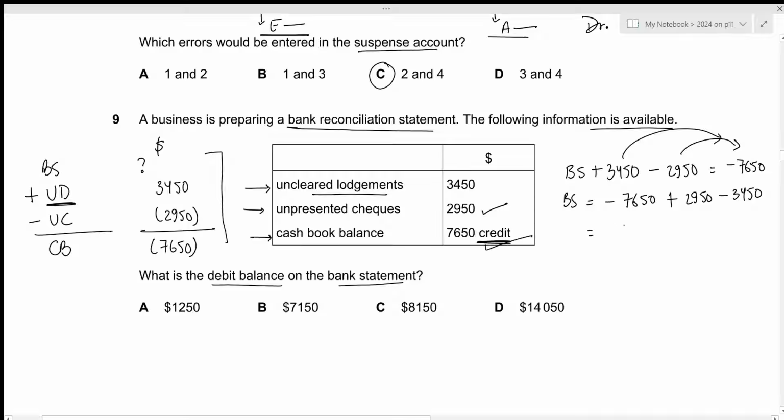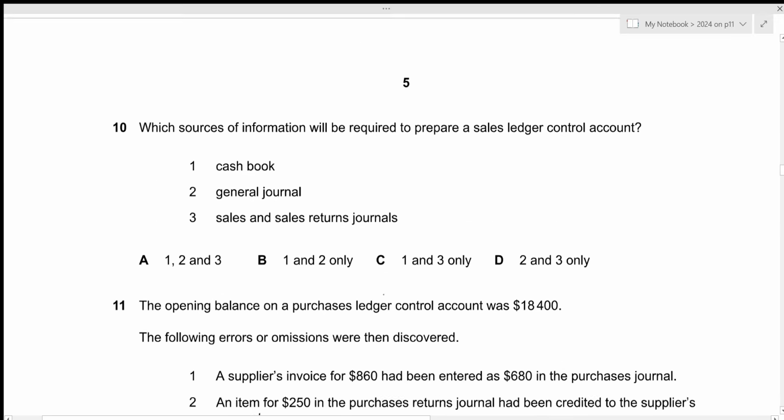This results in negative 8150. And negative is correct because we want the debit balance on the bank statement. On the bank statement, debit values represent the negative amounts. So we have negative 8150. That is the answer we're looking for, which is given by option C. That's all for the 9th question. Let's move towards the next one.